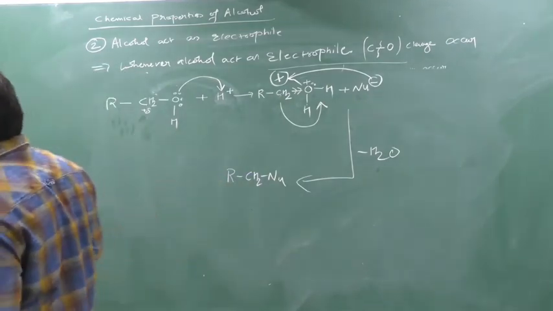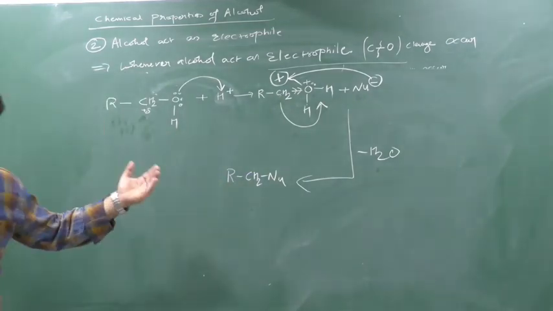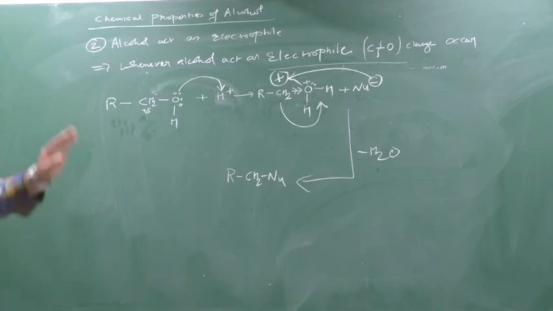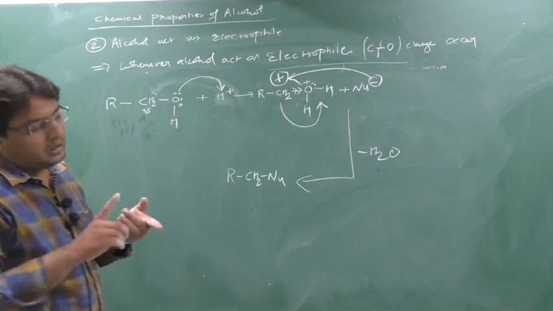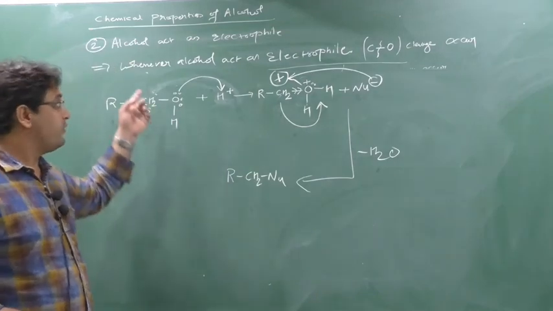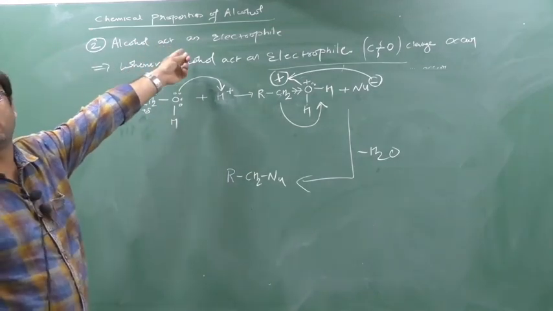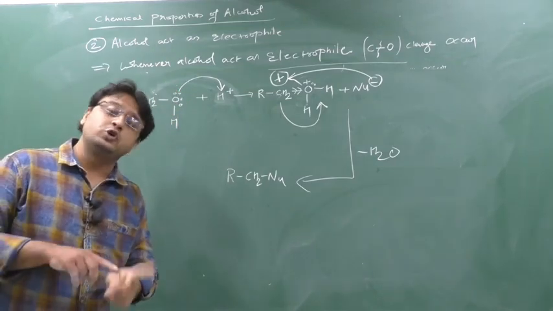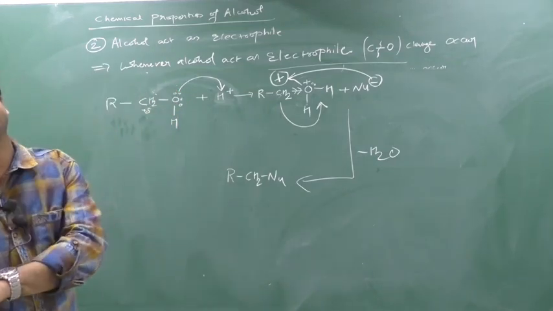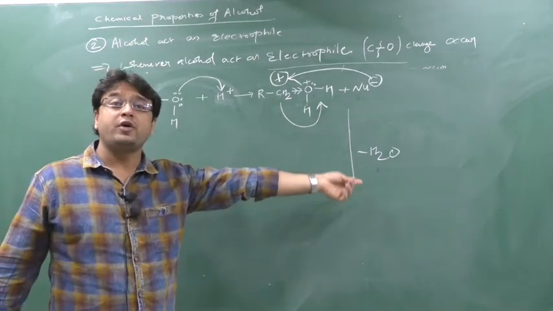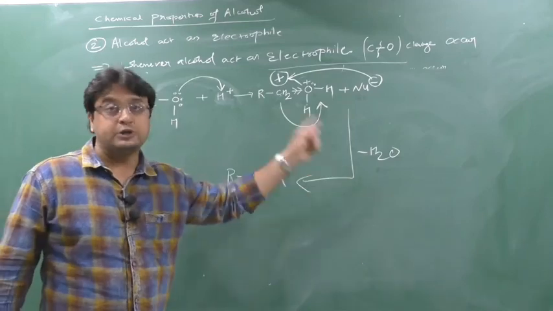So the SN reaction cannot occur directly. First protonation should be there, and only then will the nucleophilic substitution reaction occur. So there is a difference between the reactions of an alcohol. See here, there is no release of H plus in the final step. Whenever alcohol acts as an electrophile, it cannot act as an acid. But if alcohol acts as a nucleophile, it acts as an acid because in the final step there is a release of H plus. Here there is not a release of H plus; there is a release of H2O.